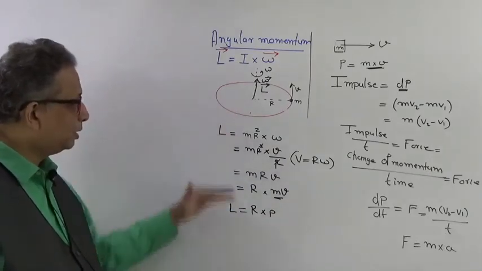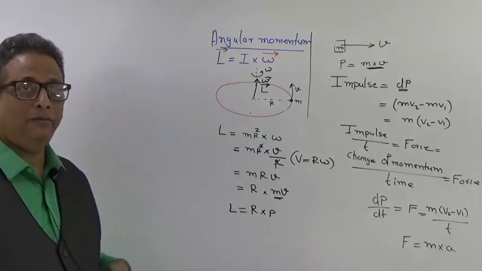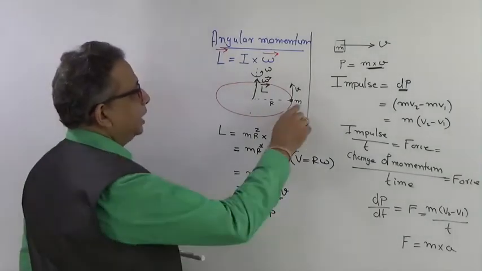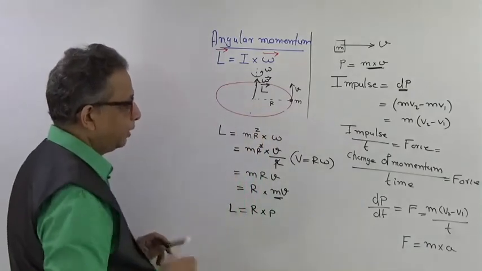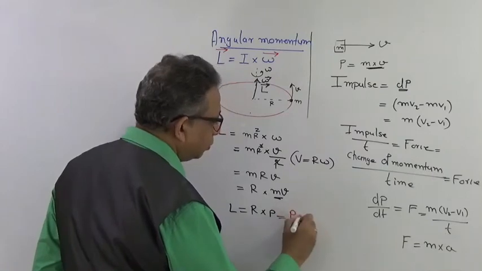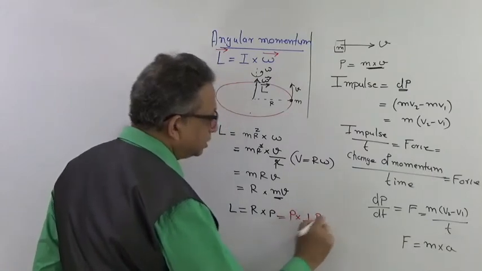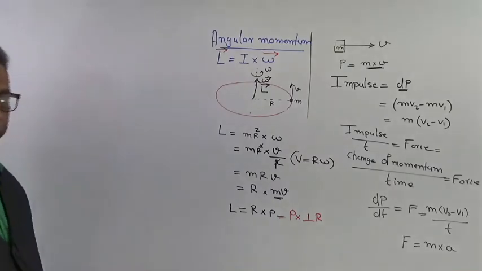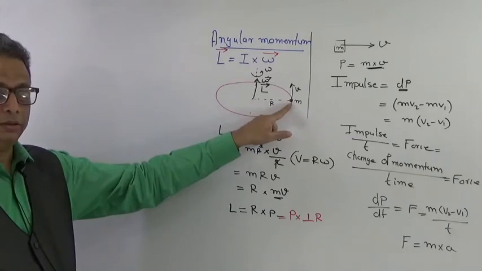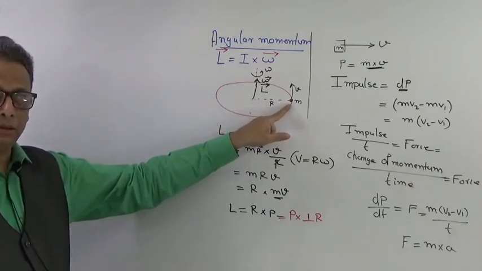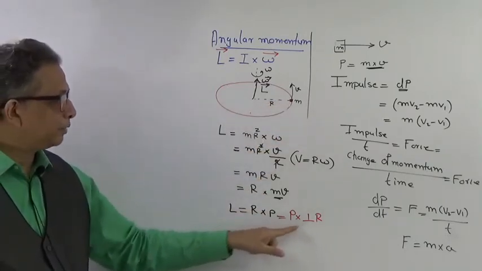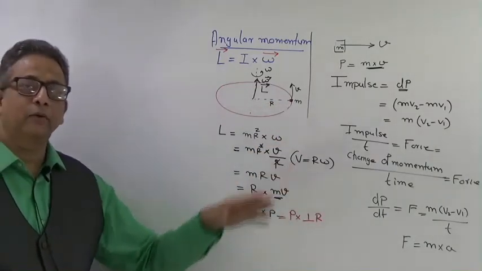So these are the simple derivations, in which we are defining angular momentum. Angular momentum is nothing but linear momentum into the distance r. A very important aspect which you have to understand is that it is the linear momentum into the perpendicular distance to the mass. Of course, r is perpendicular to v here, so by default it is going to be perpendicular.